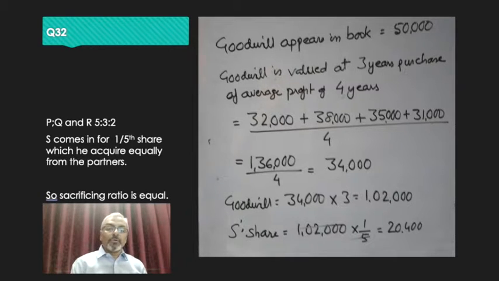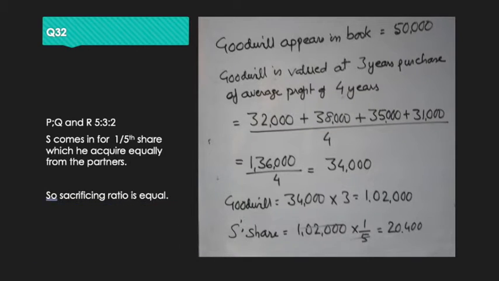So 34,000 into 3 gives you 1,02,000, and the share of the new partner S is 1/5 of 1,02,000, which is 20,400. So thus the goodwill of the new partner is 20,400, but the new partner does not bring in this goodwill.